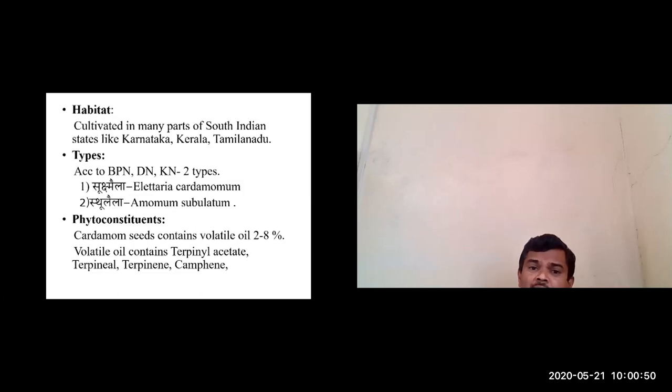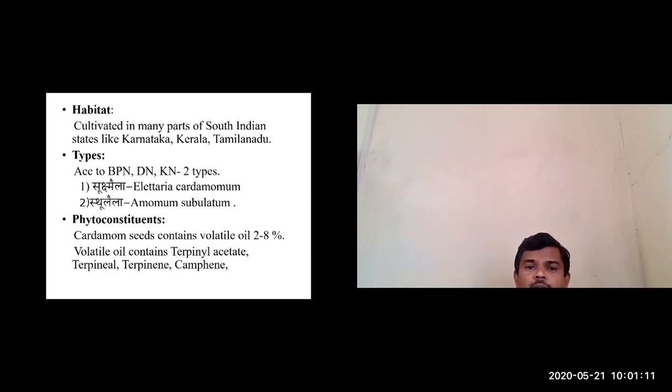So this Ela, Elettaria cardamomum, is grown in South Indian states, whereas Brihat Ela, that is Amomum subulatum, is grown in North Indian states. In South Indian states only Ela, Elettaria cardamomum, is grown. Okay, this is about Utpatti Sthana.